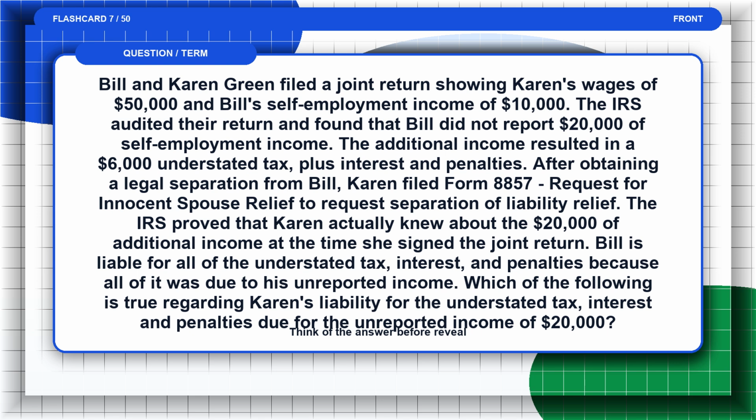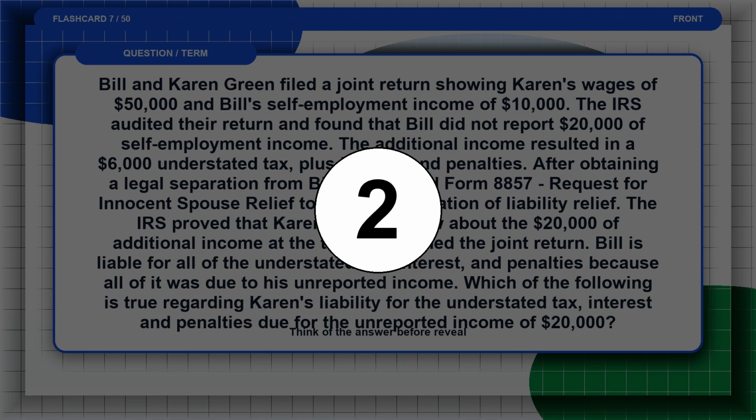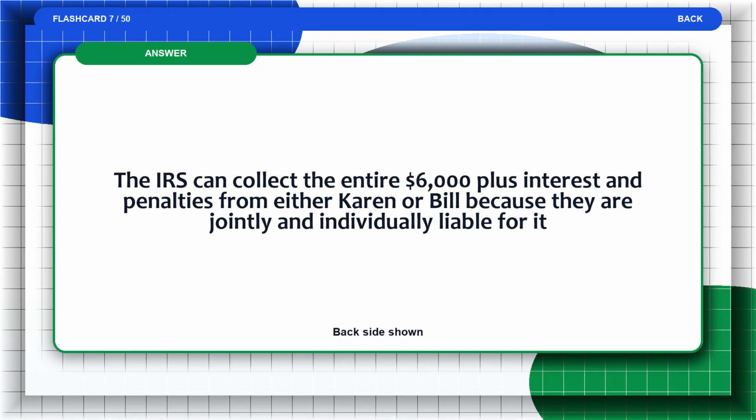Which of the following is true regarding Karen's liability for the understated tax, interest, and penalties due for the unreported income of $20,000? Think of the answer before the reveal. The answer is, the IRS can collect the entire $6,000 plus interest and penalties from either Karen or Bill because they are jointly and individually liable for it.